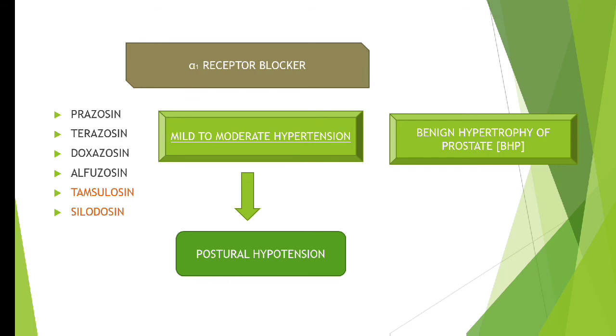But if the person is suffering from only benign hypertrophy of the prostate, this postural hypotension side effect is not a good thing. If the person is suffering from both hypertension and BHP, we can prescribe alpha 1 blockers such as prazosin and terazosin. But if the person is suffering from only BHP, BHP is getting treated but the blood pressure is reducing like anything, that is not a good thing, isn't it?